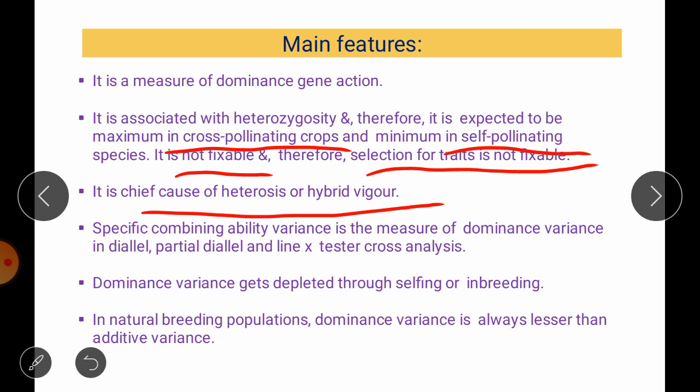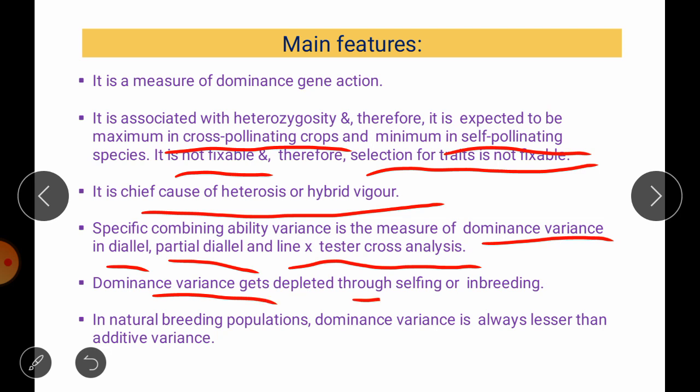Specific combining ability variance is the measure of dominance variance. If you want to measure dominance variance, we measure the specific combining ability variance by using either diallel mating design, partial diallel, or line by tester cross analysis. Dominance variance gets depleted through selfing or inbreeding. If you do continuous selfing or inbreeding of a specific variety or line, it results in a decrease in heterozygosity, and that results in a reduction in dominance variance or dominance gene action.